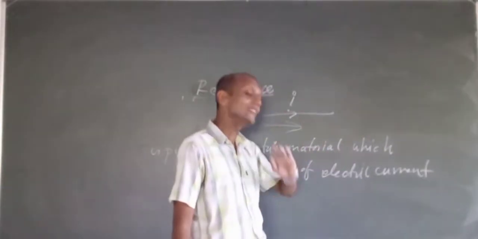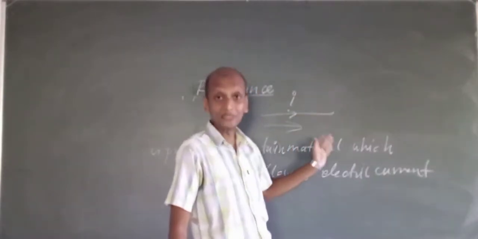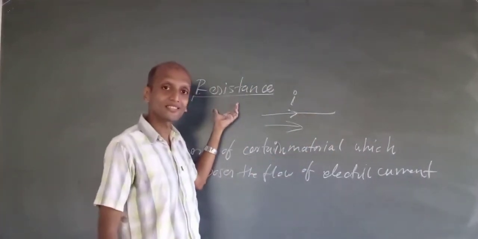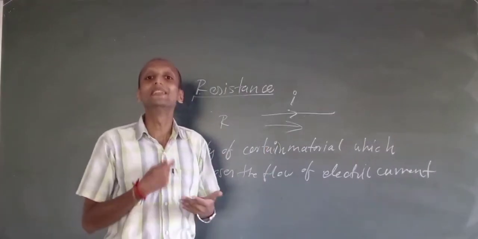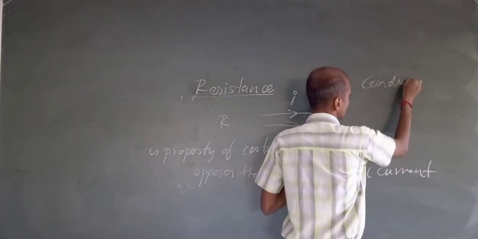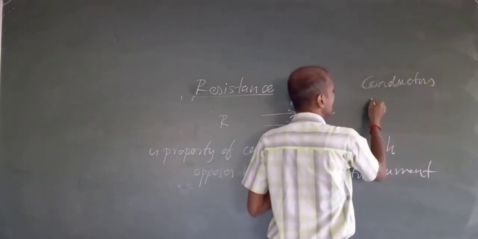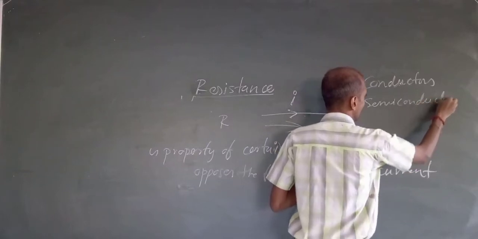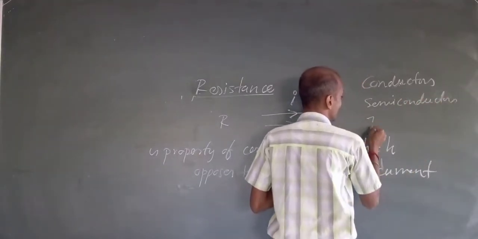Now, for conductors, semiconductors and insulators, how can we describe them from the context of resistance?